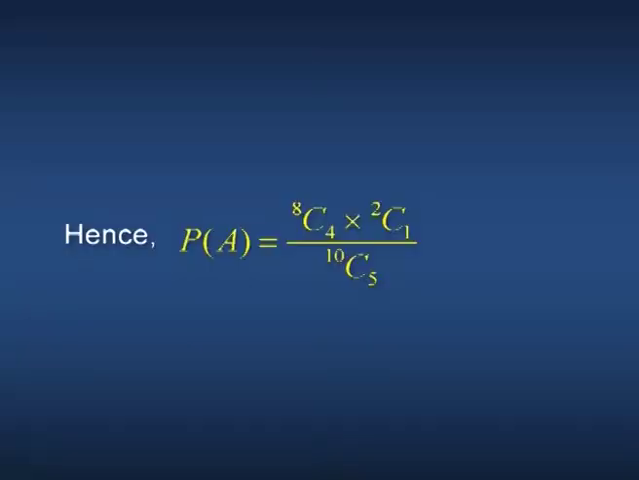Here the first 5 items can be selected in 10C5 equally likely ways. Out of these 5 items, to get 4 good and 1 defective, the 4 good items are selected from the 8 good items and 1 defective is to be collected from the available 2 defectives. This can be performed in 8C4 into 2C1 ways. Hence, P of A equals 8C4 into 2C1 divided by 10C5.